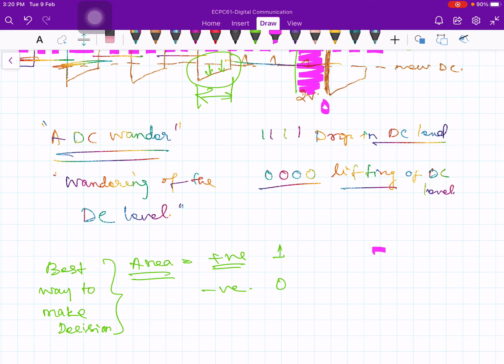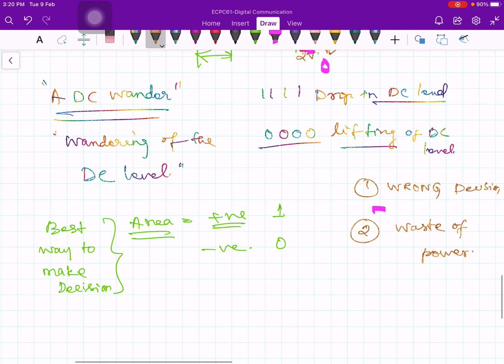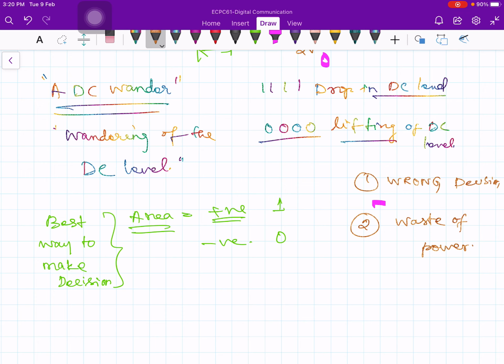The first one is making a wrong decision because of the DC wandering problem, and the other one is what is called waste of power. Okay, so you eventually end up transmitting more power for the same performance.